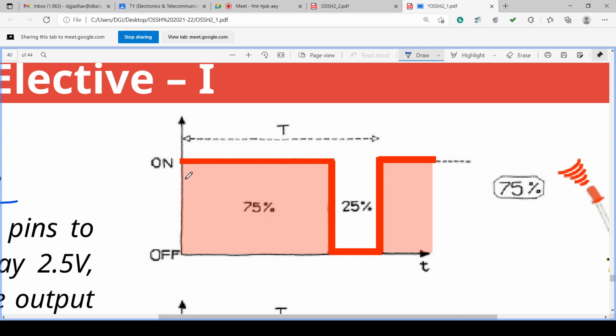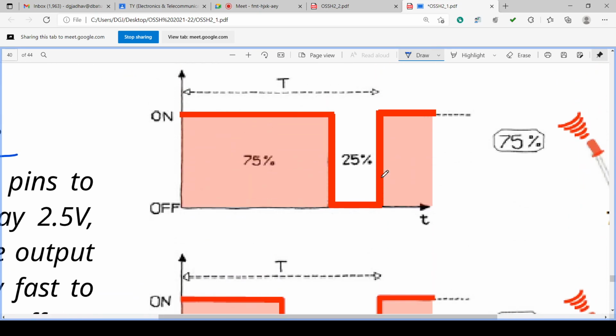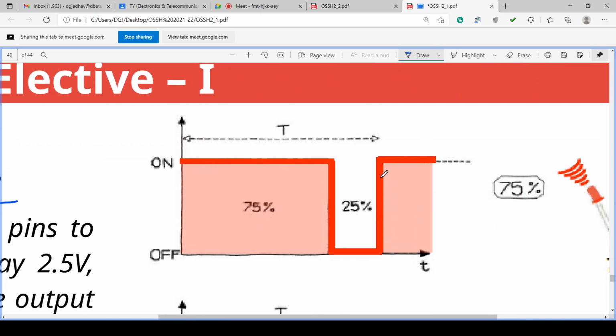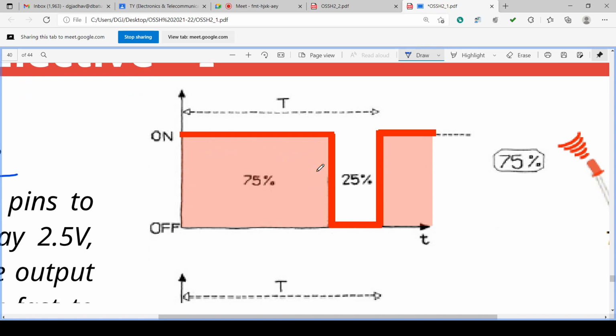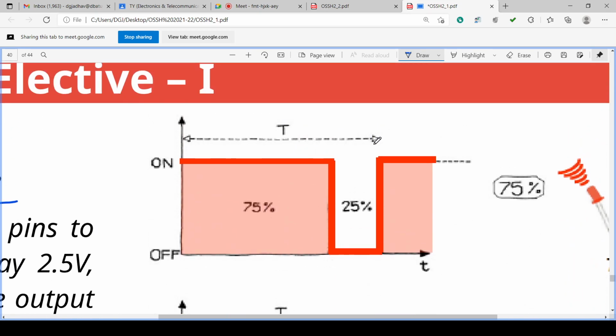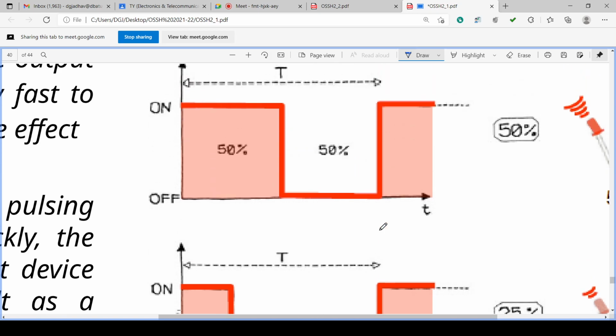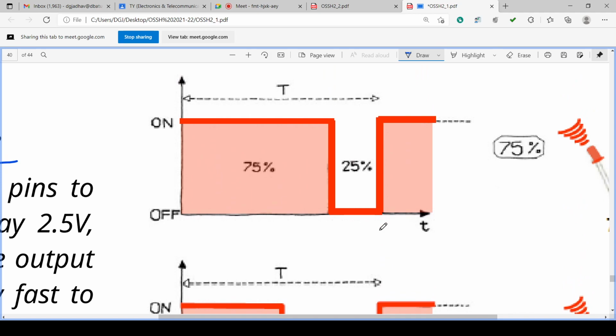We call for one, and one more thing, if you observe, all these waves have the same T. T is the same, isn't it? The time period of the wave is the same. On duration plus off duration is the same, T. Here also, on duration plus off duration is equal to capital T, as in the previous case. Similarly, in the next case, T is the same, but the on period and off period added together give capital T. So its frequency is constant, or the time period is constant. What is changing? On time and off time are changing.